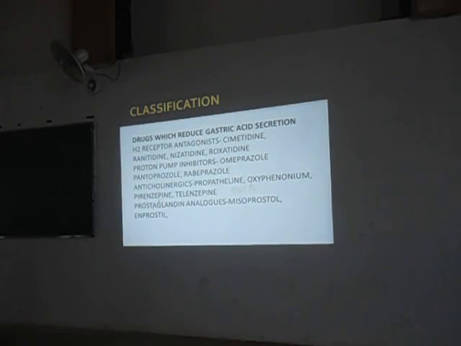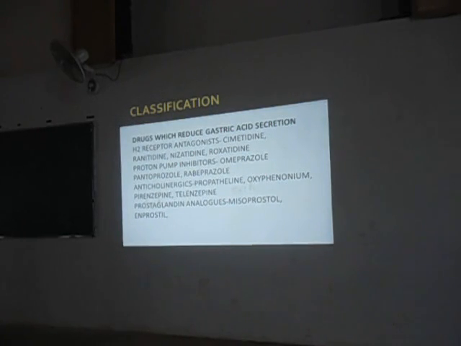So the anticholinergic group of drugs, which I have already taught in your previous classes, are the primitive type of anti-acidic drugs. Here we have the anticholinergic drugs such as propantheline and oxyphenonium, pirenzepine and telenzepine.